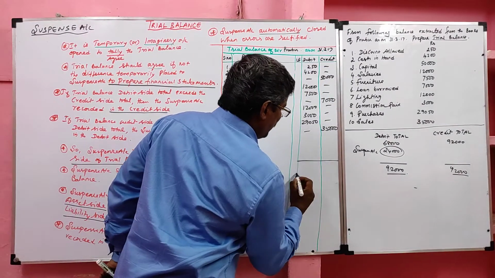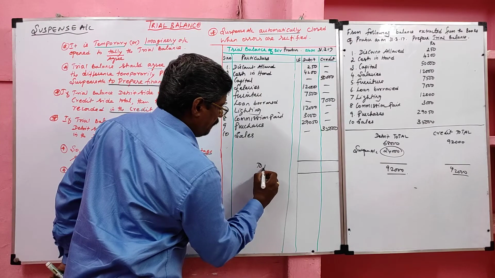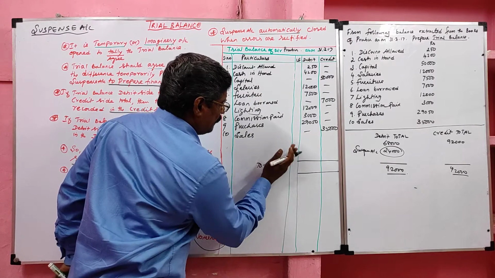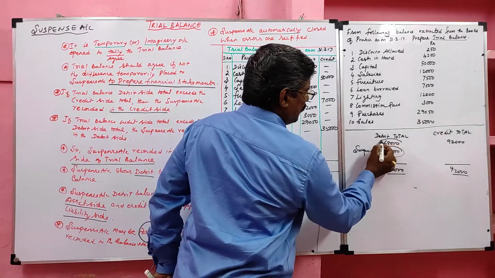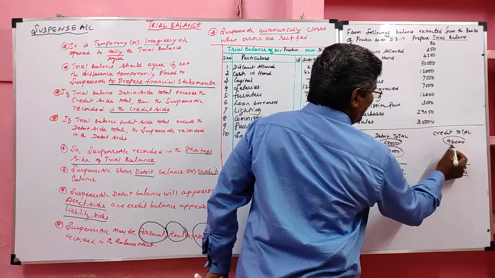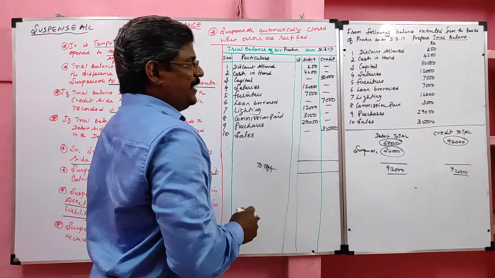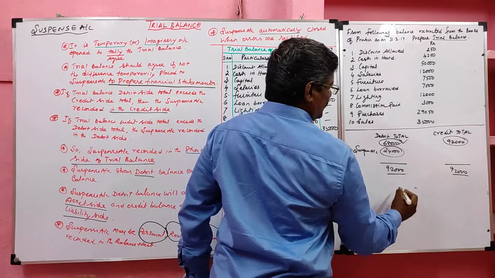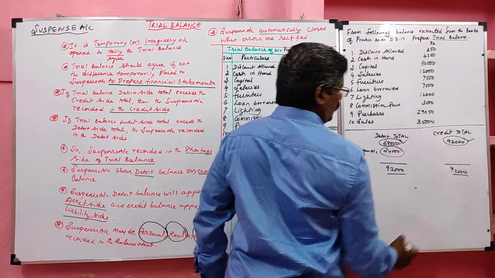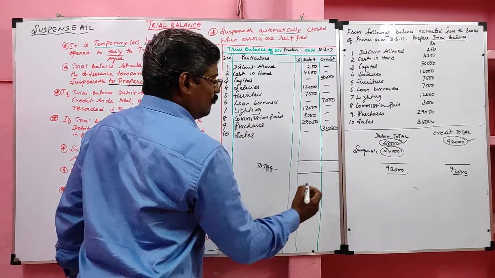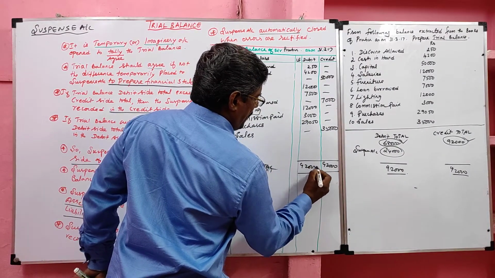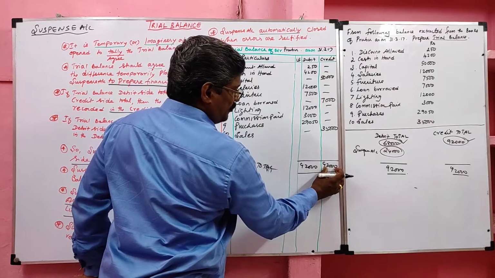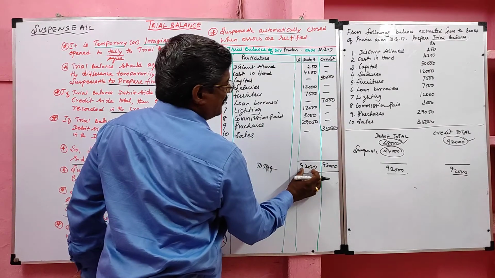Now, I am going to make the total. Debit side total 68,000. Credit side total 92,000. Already I totaled. Which one is more? Credit side total, how much? 92,000. Write in both sides. Credit side total 92,000, I recorded in the debit side also.